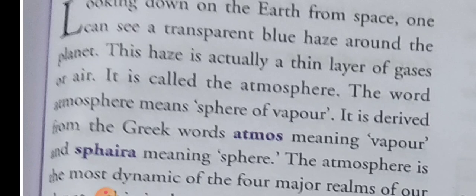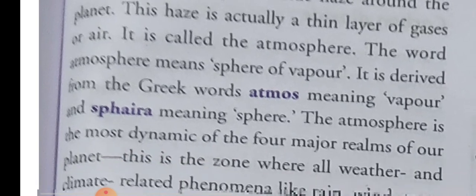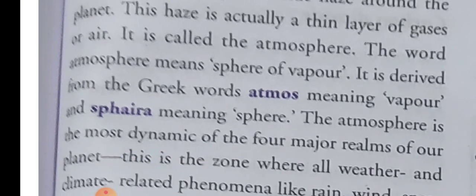So what is atmosphere? Atmosphere is a transparent thin layer of gases or air. And the word atmosphere means a sphere of vapor.